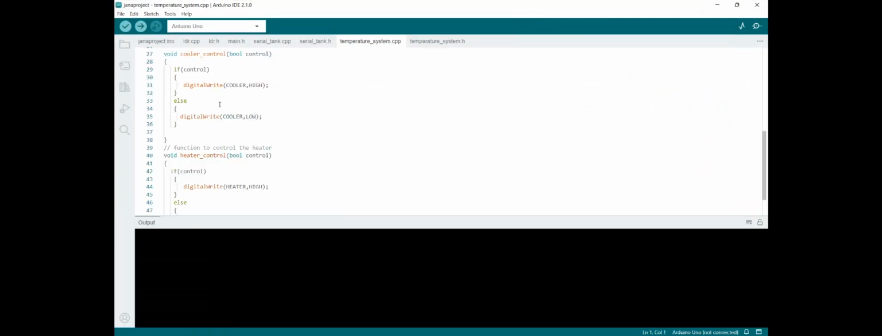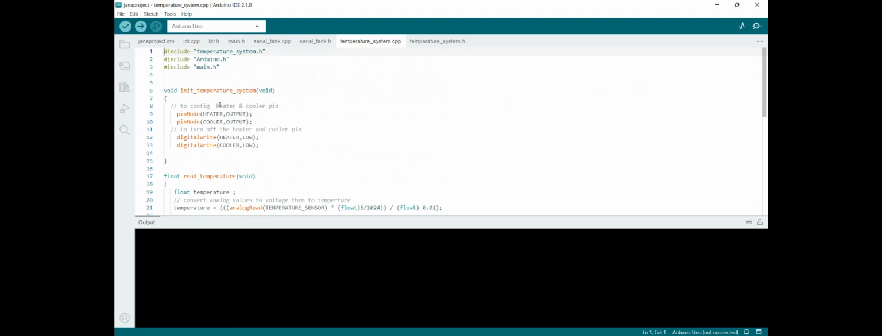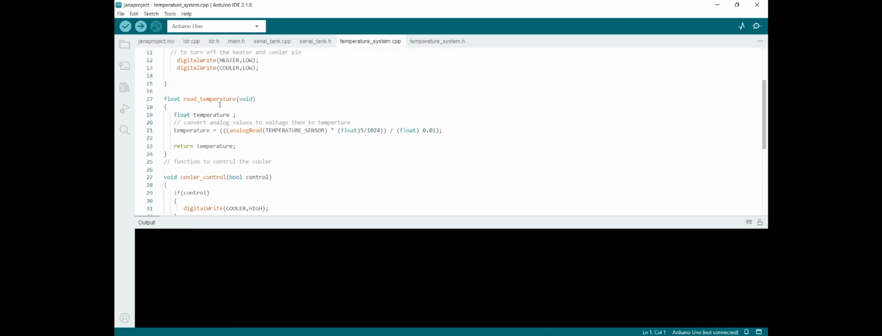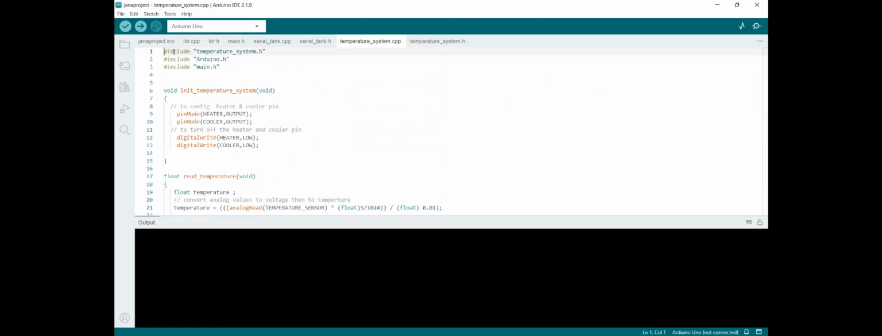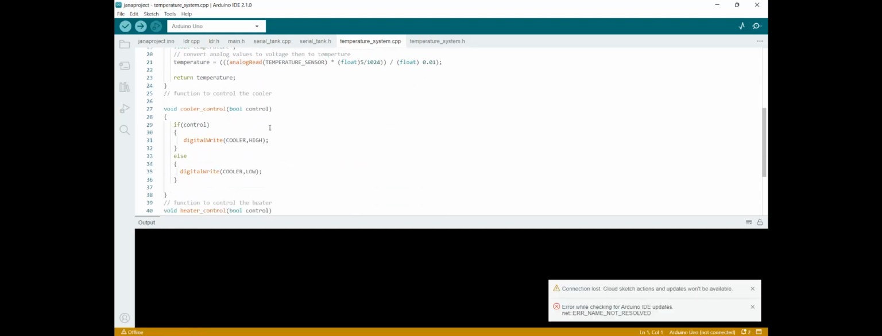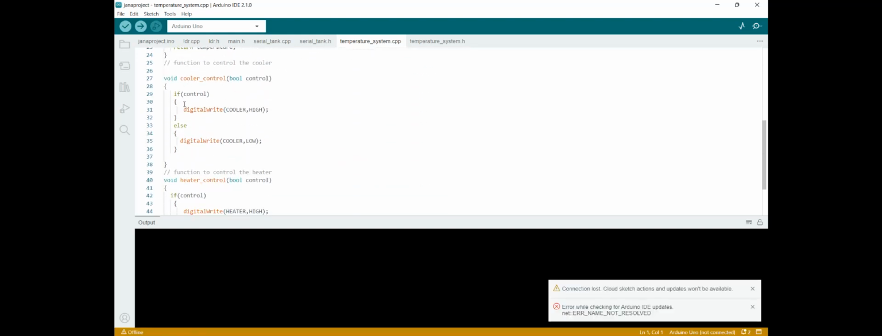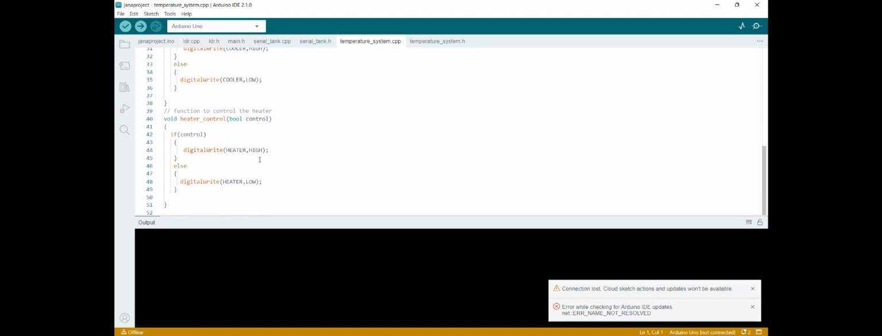And this is the code that we discussed here. This is for the temperature system, and this is our ID. So these are the if and else code. If the heater control is in our control, then the heater will be high. If controlled, or else digitalWrite heater low. First we have to verify our code.